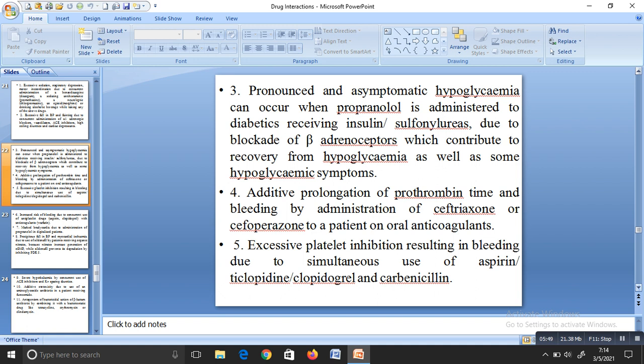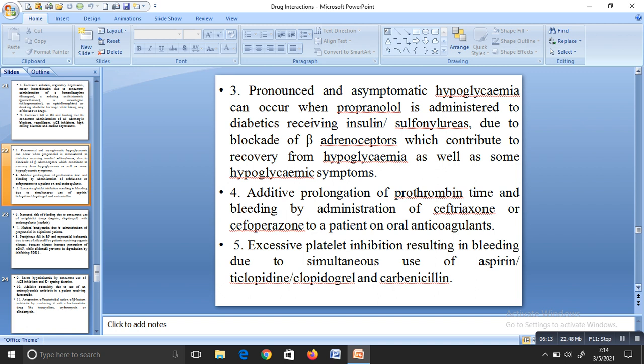What is propranolol? It's a beta blocker which is used in the treatment of hypertension. So if a hypertensive and diabetic patient is taking propranolol with insulin or sulfonylureas, there will be pronounced and asymptomatic hypoglycemia. What is the reason? Due to blockade of beta adrenoceptors.